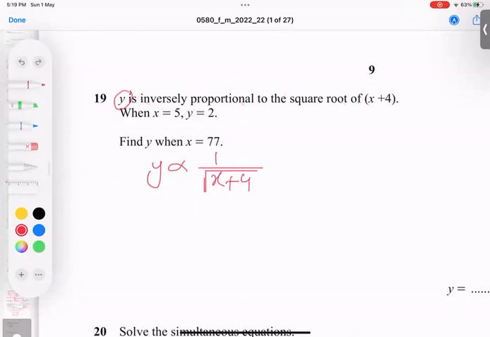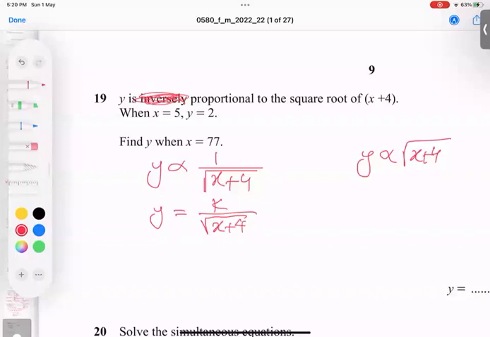If the word inversely is not there, then everything is the same, but I will write it like this. Here Y equals K comes in the numerator. Here K will come beside the root.